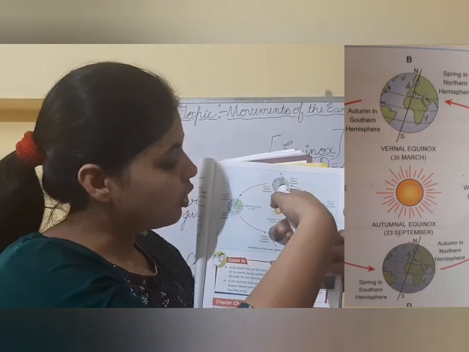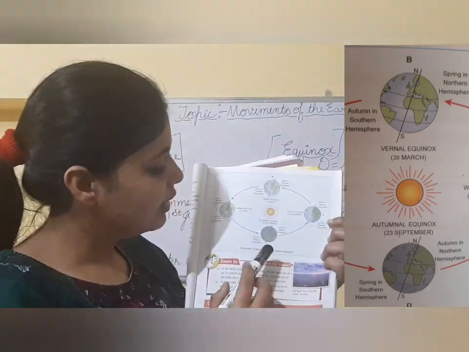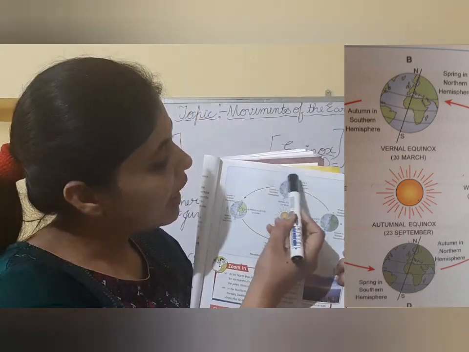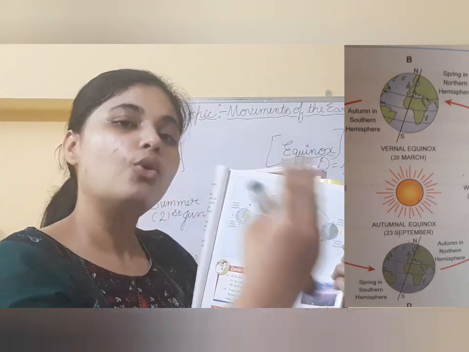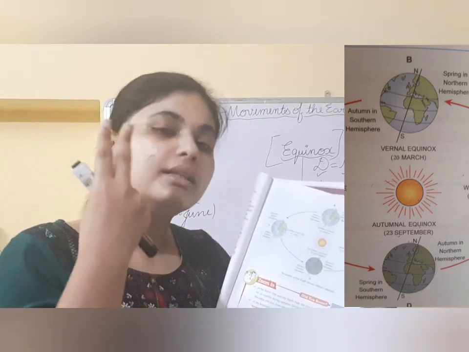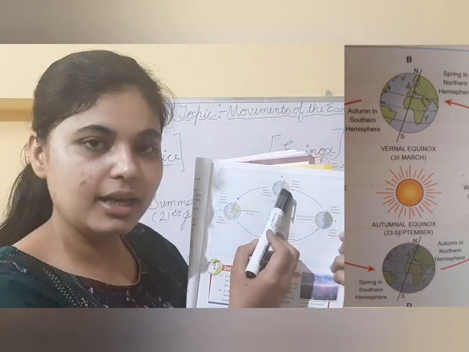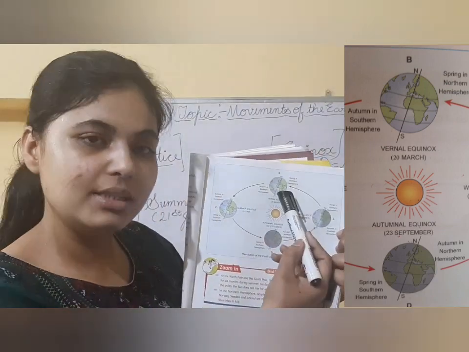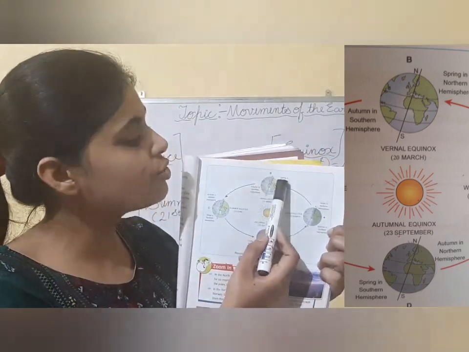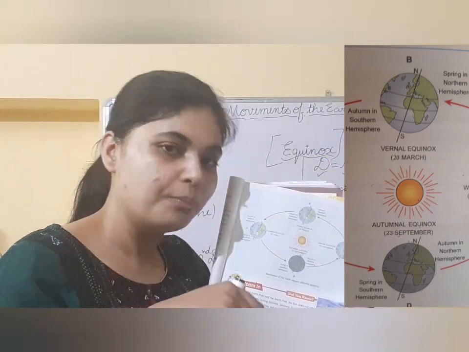Okay, so now we'll talk about the 2 different days in the year where the length of day equals the length of night. That is during the spring season. In the northern hemisphere, as you know, we have discussed 4 seasons: spring, summer, autumn, winter. First comes spring, then summer, then autumn, and then winter. So this is spring season in the northern hemisphere at this time, which comes before the summer but after the winter. So in the northern hemisphere there is spring equinox, meaning the length of day equals the length of night, but it will be the opposite in the southern, where there is autumn equinox.